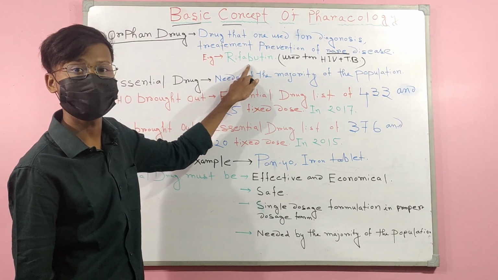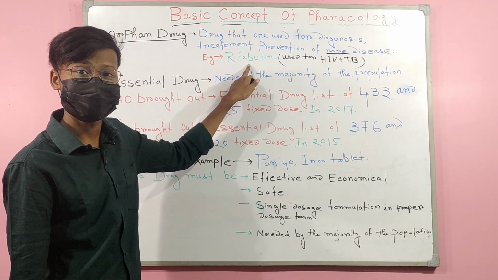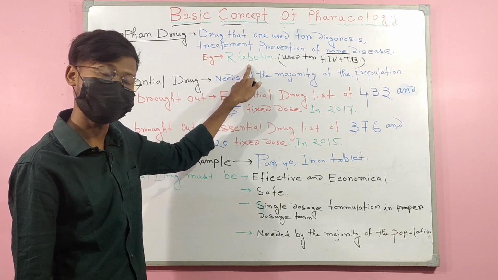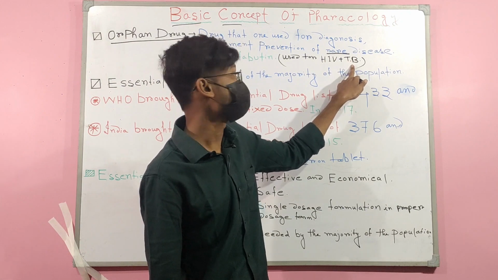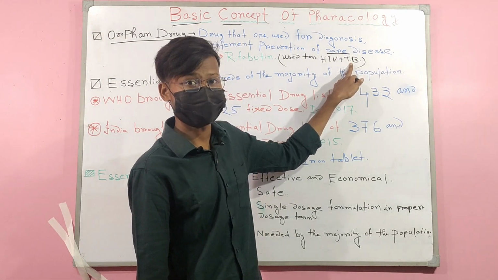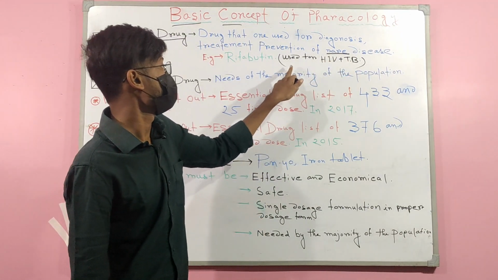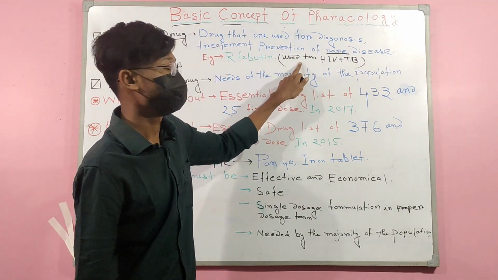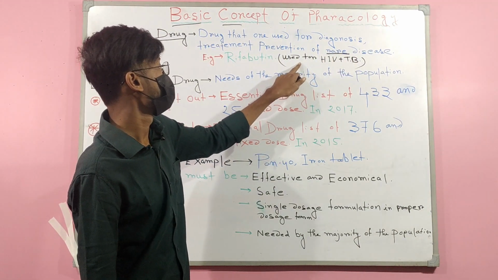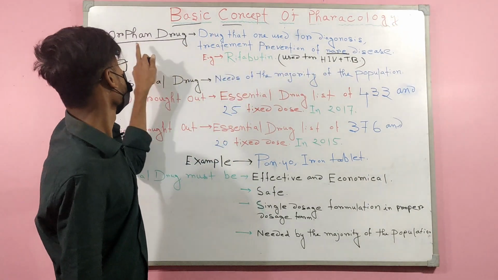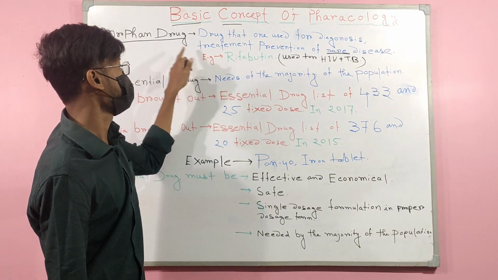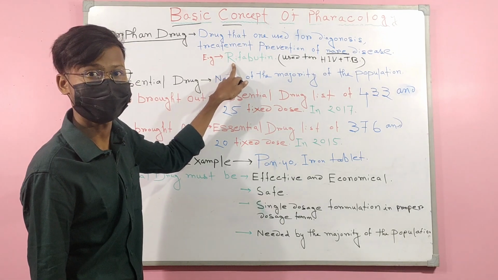This drug is mainly used for a person who is affected by both HIV and TB, meaning tuberculosis. This is a very rare case. For this reason, the drug used for this treatment is an orphan drug. And the example of an orphan drug is rifabutin.